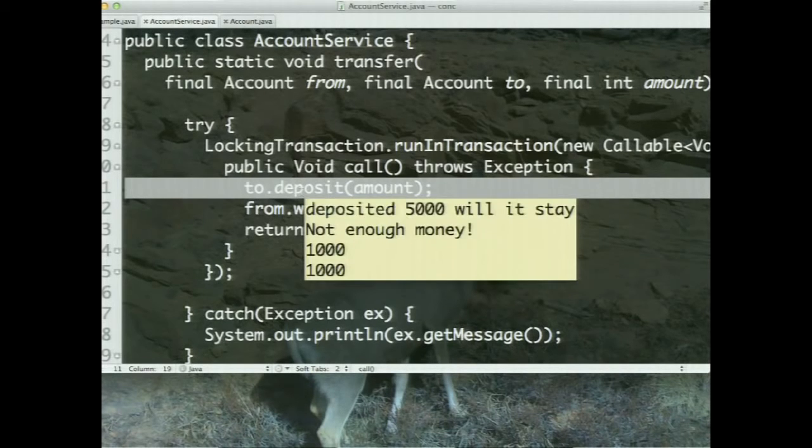So run this code. Deposit at 5,000, will it stay? Not enough money from the withdraw. And when we are done, notice we are still left with 1,000 in each, and the money never got transferred. So that tells us that the transaction was running in a cone of silence, except I did something really bad here. I printed that message called deposit 5,000, will it stay? What do you think of that idea?